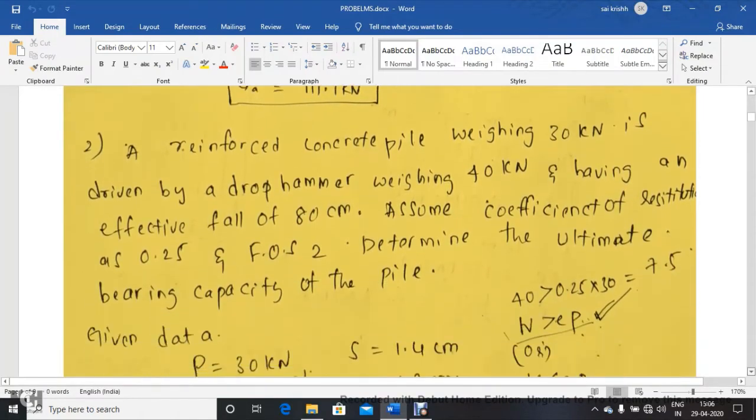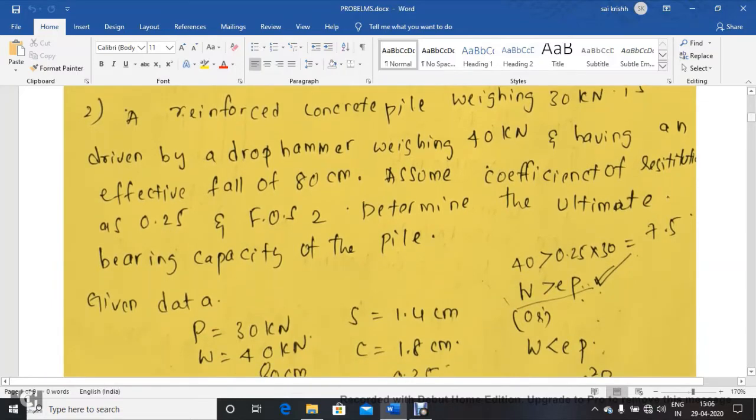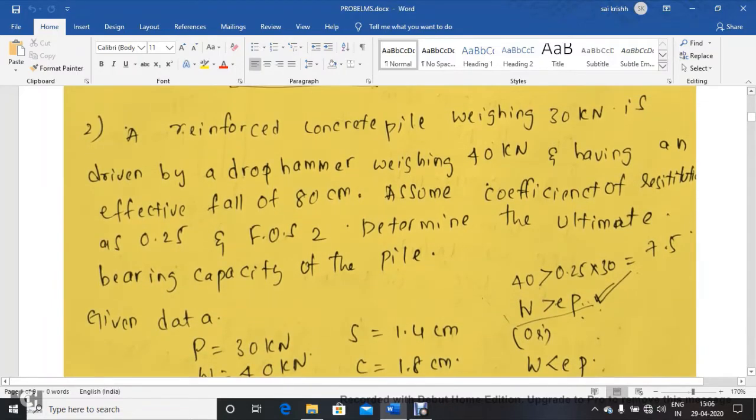Now let us discuss one more problem. A reinforced concrete pile weighing 30 kilonewtons is being driven with the help of a drop hammer weighing 40 kilonewtons and having an effective fall of 80 centimeters. Assume the coefficient of restitution as 0.25 and factor of safety as 2. Determine the ultimate bearing capacity of the pile foundation.